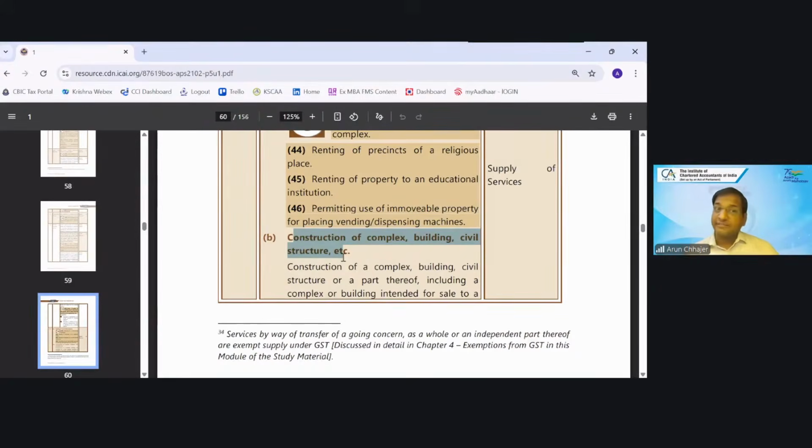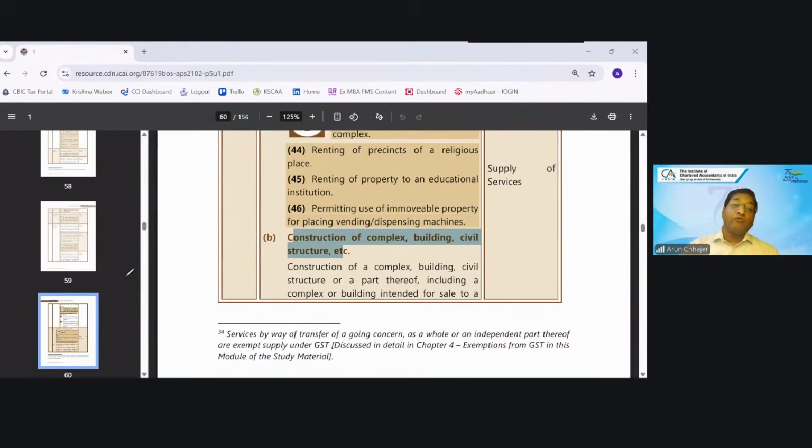But what is the exception? If it is sold after full consideration. In which situation would the transaction not fall in construction of a complex, building or civil structure?